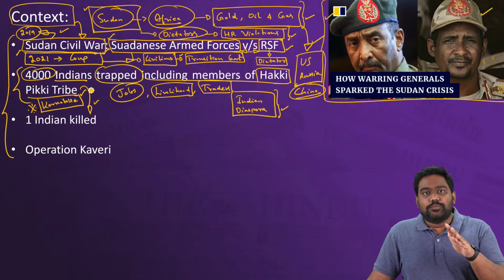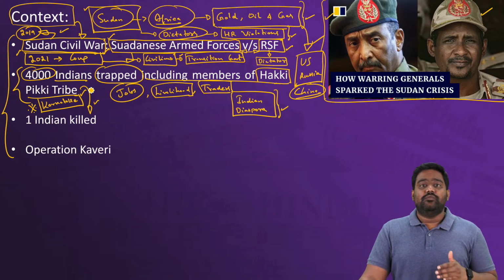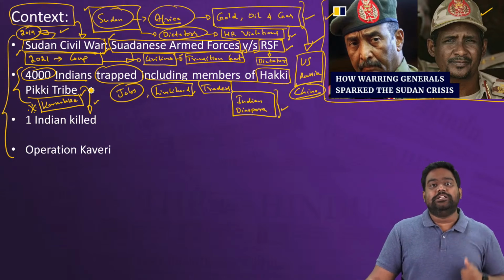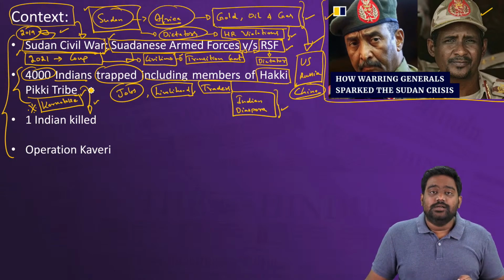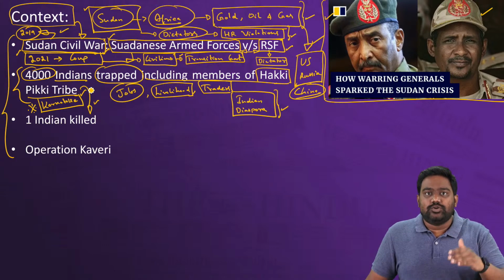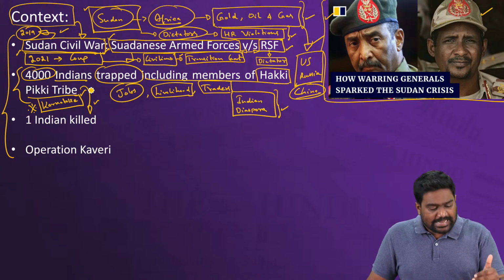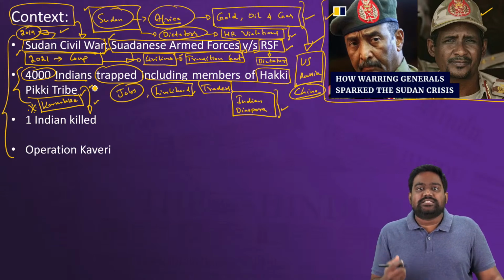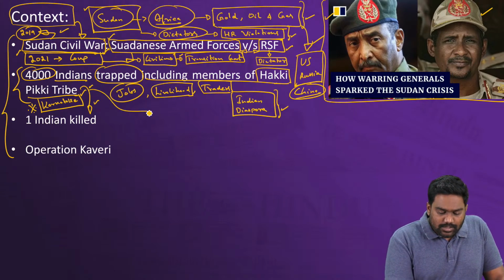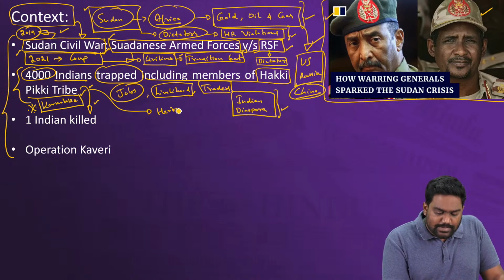But such activities were prohibited in 1970s when India started paying more attention to environmental issues. We came out with the Wildlife Protection Act, Project Tiger. So all these laws and policies led to the prohibition on bird catching, and as a result, this tribe was deprived of their livelihood. So the only other skill that Hakki Pikki tribe had was to make herbal medicines.